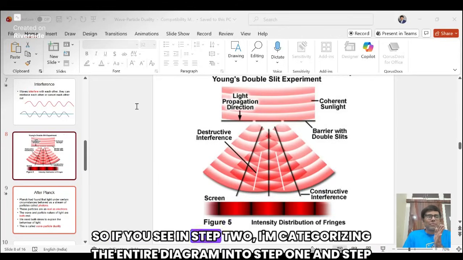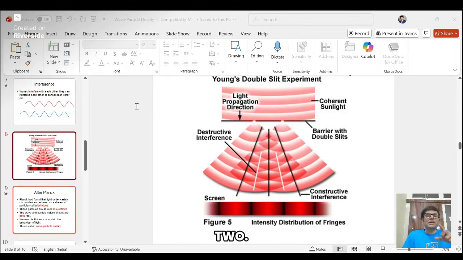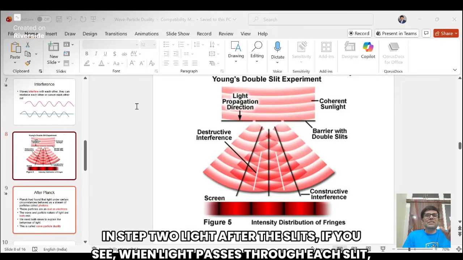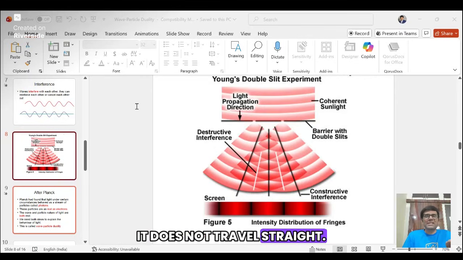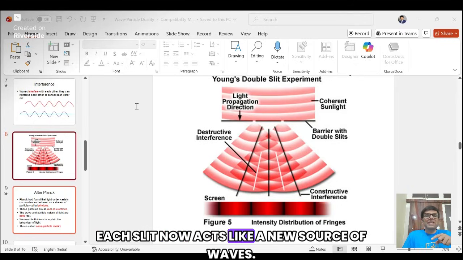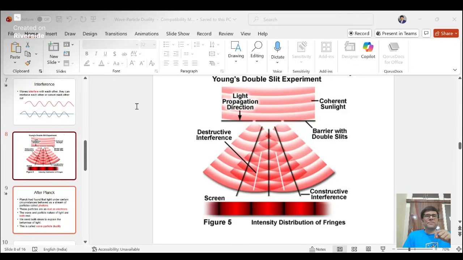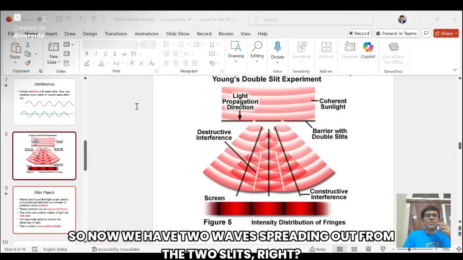If you see in step 2, I'm categorizing the entire diagram into step 1 and step 2. In step 2, light after the slits: when light passes through each slit, it does not travel straight. Instead, it spreads out. Each slit now acts like a new source of waves. So now we have two waves spreading out from the two slits, right?